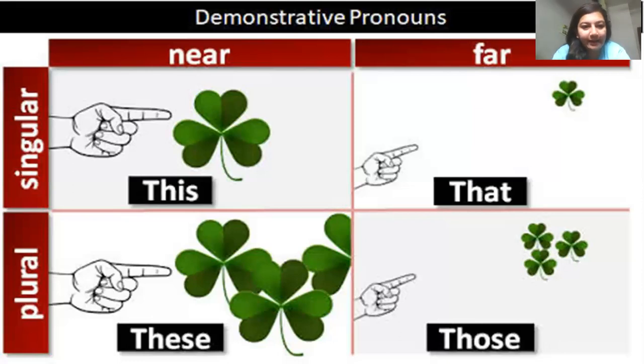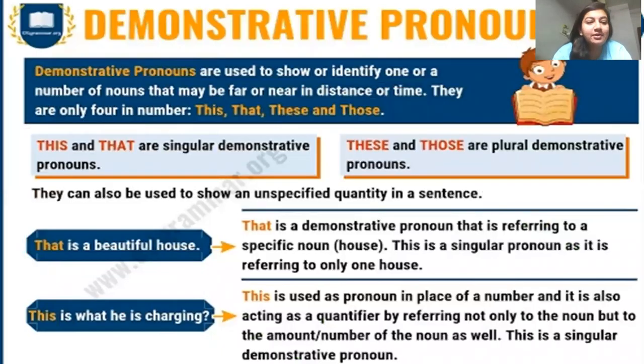I hope you understand why this near, far and singular plural is given, because the usage of demonstrative pronoun depends on these two things: whether the noun we are talking about is singular, and what is the distance of that noun from us. If the noun is singular and near to us, then this. If it is singular and far from us, that. Similarly, if it is plural and near to us, these. And if it is plural and far from us, then those. Let's see some more examples.